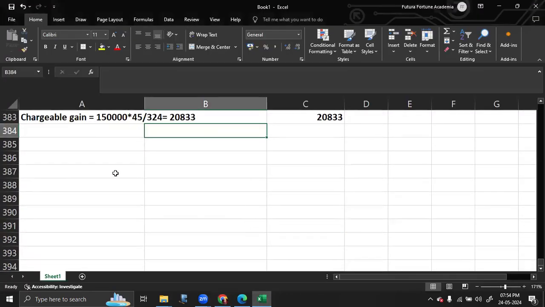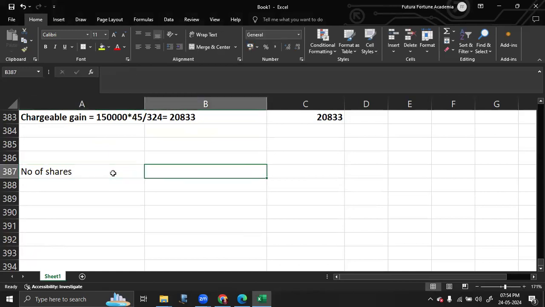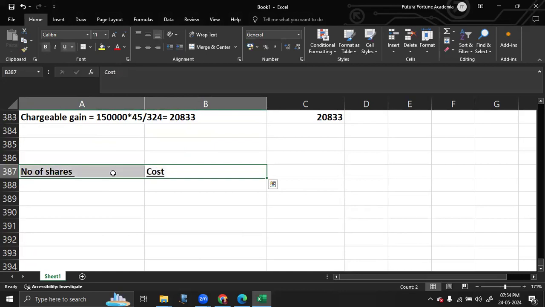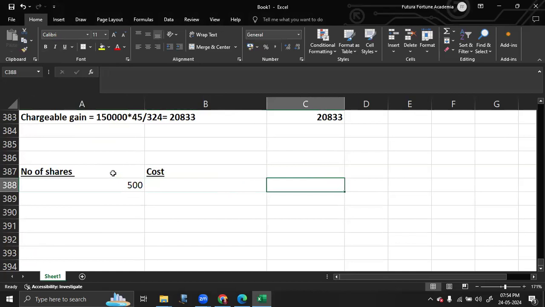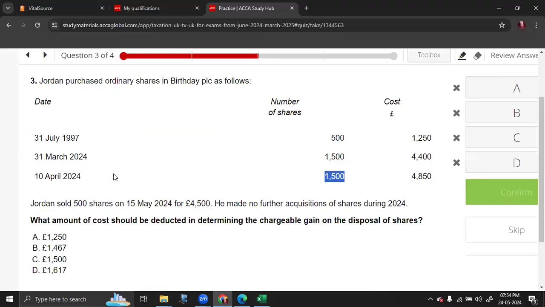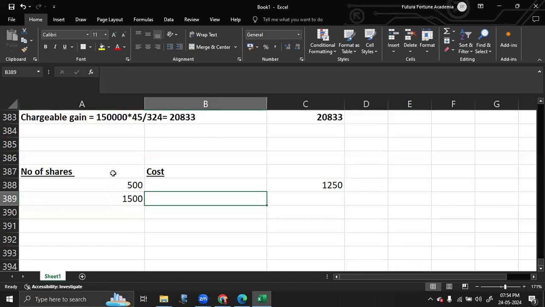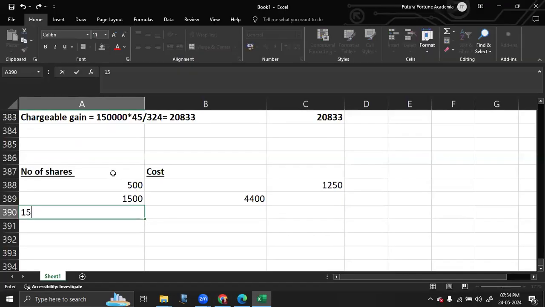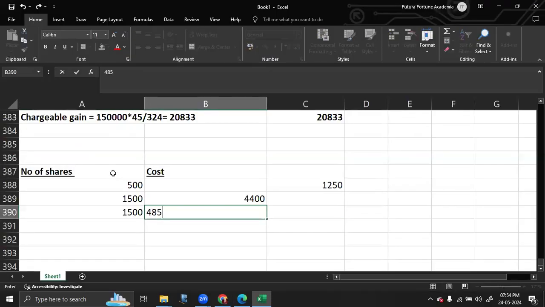So when you do a share pool computation, one column is for the number of shares. The other column is for the cost. The number of shares is equal to 500. And the cost is equal to 1250. So you have to list out all the purchases just before disposal, and find the total proportional value. 1500 shares and that is for 4850.